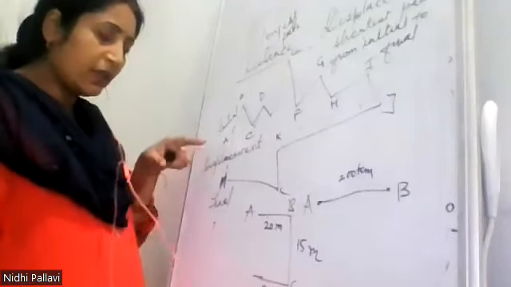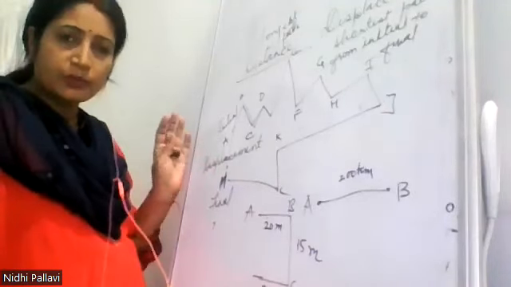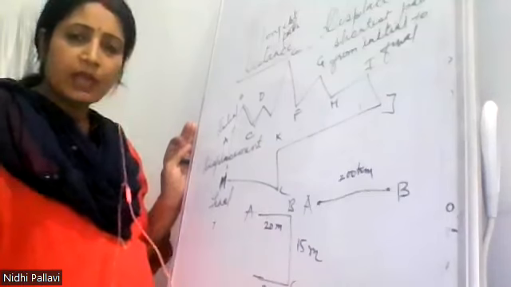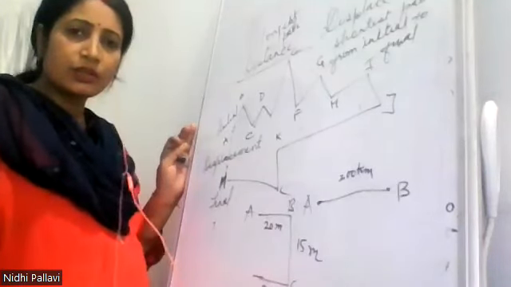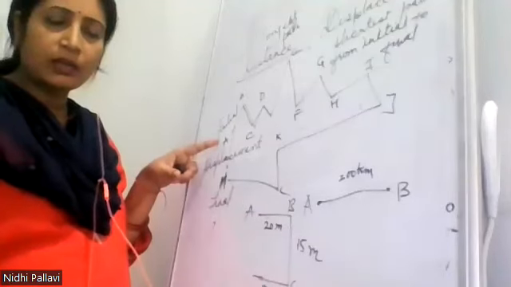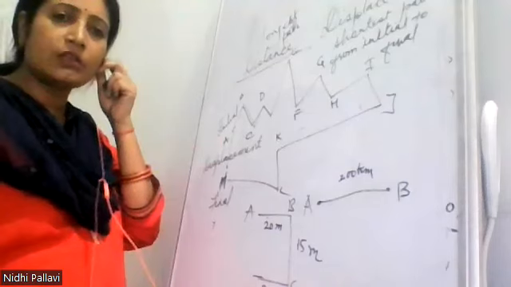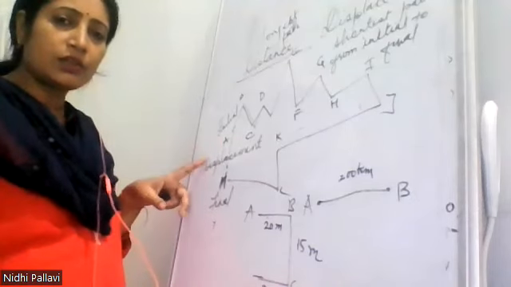And displacement direction is required. In order to know the displacement, direction is required. So displacement is a vector quantity. A quantity which requires both magnitude as well as direction is a vector quantity.